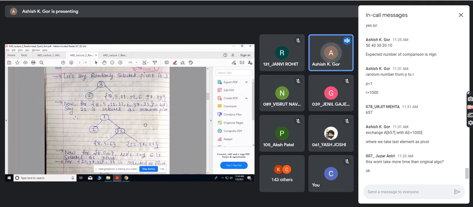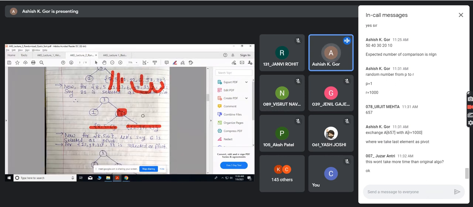Let's say I take 11 as a pivot. Then all the elements less than 11, which are 8, 5, and 6, will come to one side. And all elements greater than 11, that is 12, 97, and 33, will come to this side. It's random, okay? How 11 came is a random function. This is just an idea.